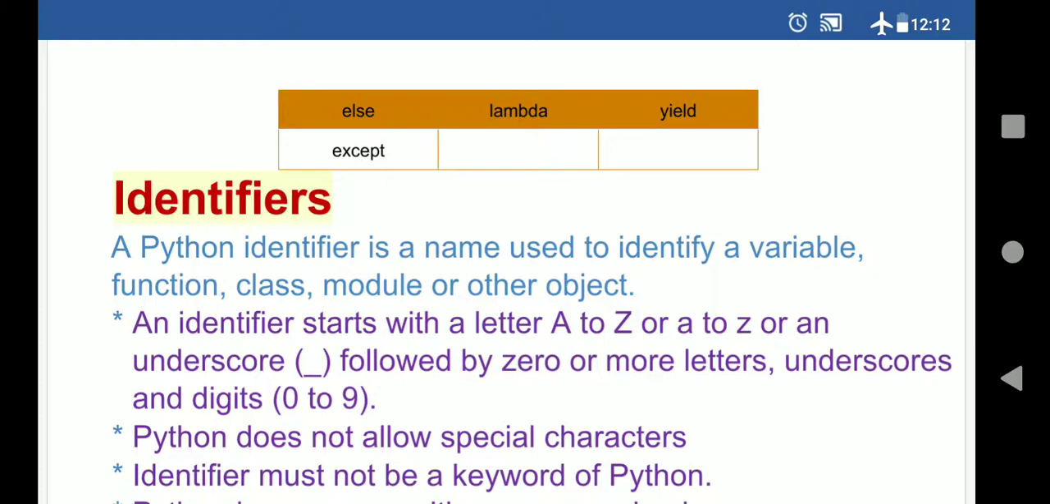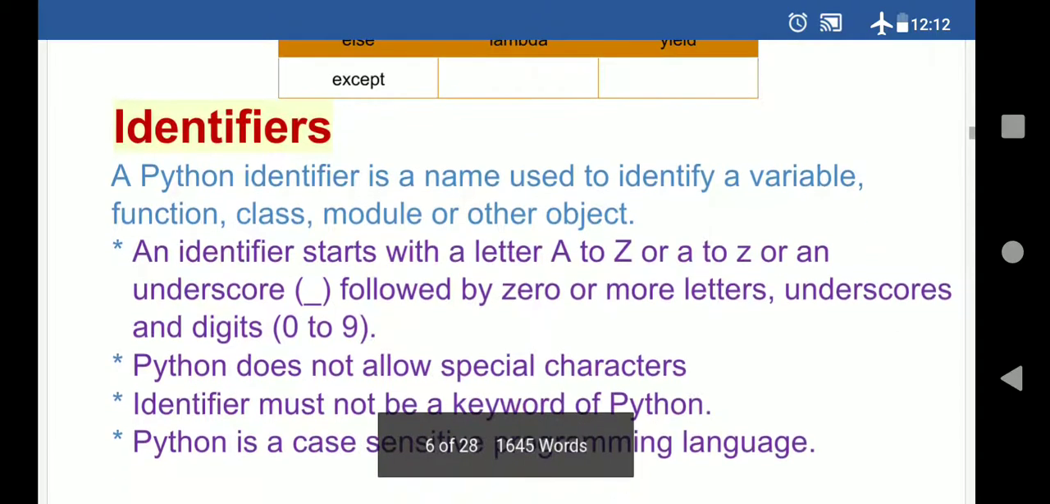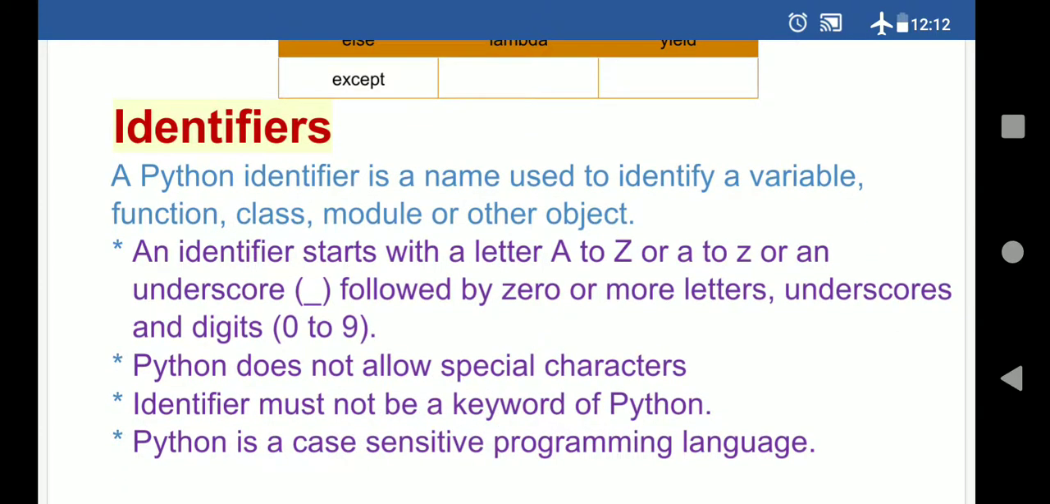Identifier, you can say, is the name of a variable, the name of a function, the name of a class. I have told you right now. A Python identifier is a name which is used to identify a variable or function or class or module or other object. These are very main topics, like what is a function, what is a class, what is a module, and what is an object. Actually these topics will come in the next chapter. Right now we have to learn only about the variable, how to create a variable. Basically, whenever we are defining a variable, we have to follow some rules and regulations.